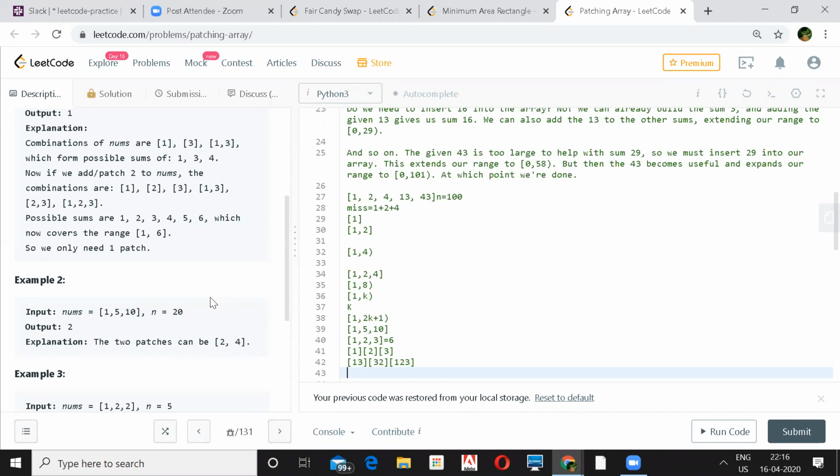So now all I need to do is add 6 to the existing set. If I patch the set with 6, that gives me the capability to reuse the existing ones. So now I have the existing capability of 1 to 6, plus I can create existing plus 6 for everything which was available before.